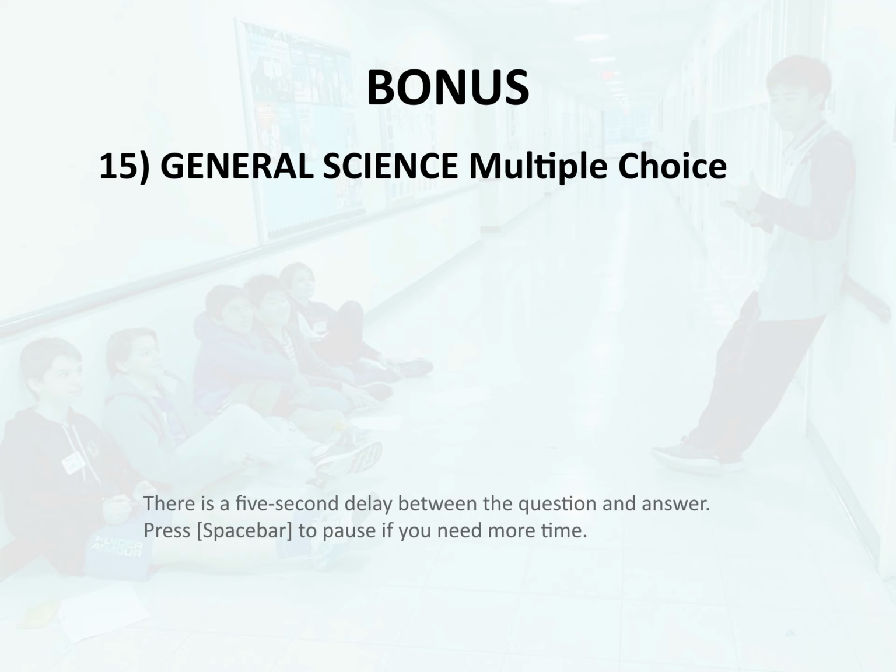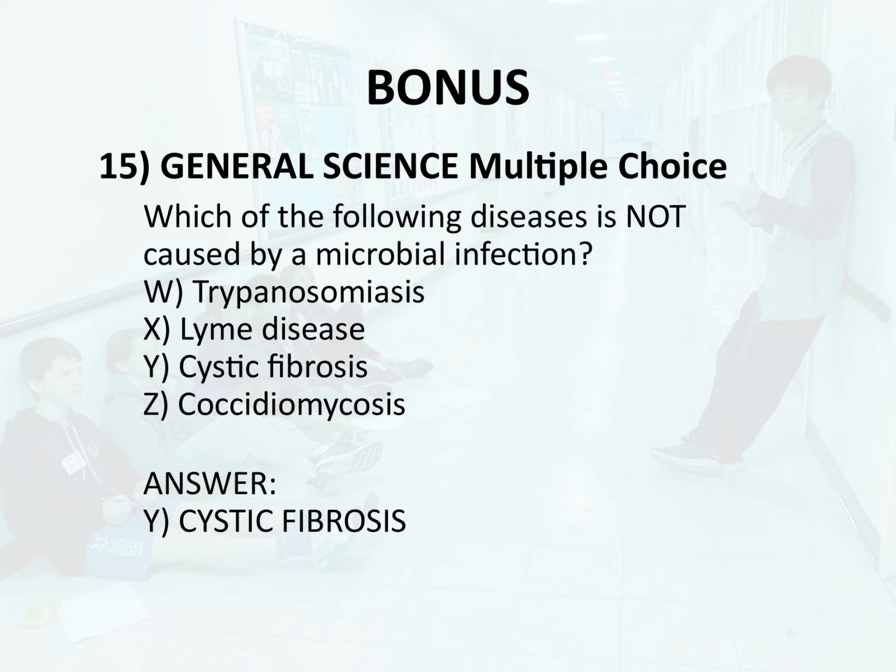Multiple choice. Which of the following diseases is not caused by a microbial infection? W. Trypanosomiasis. X. Lyme disease. Y. Cystic fibrosis. Z. Coccidioidomycosis. Answer. Y. Cystic fibrosis.